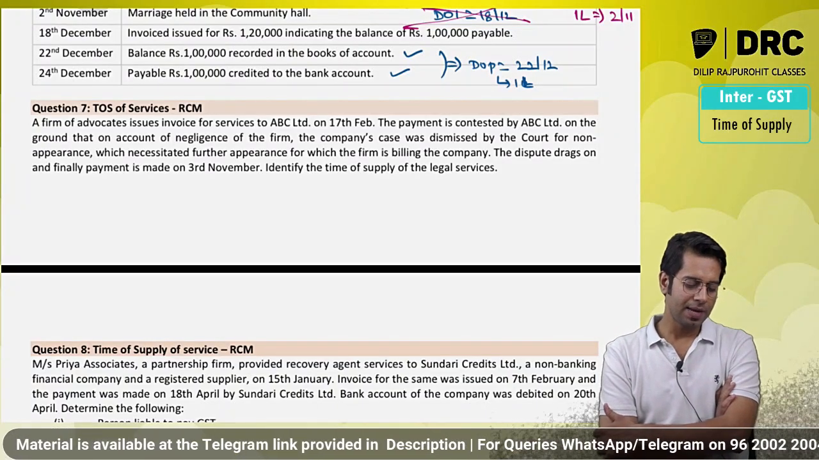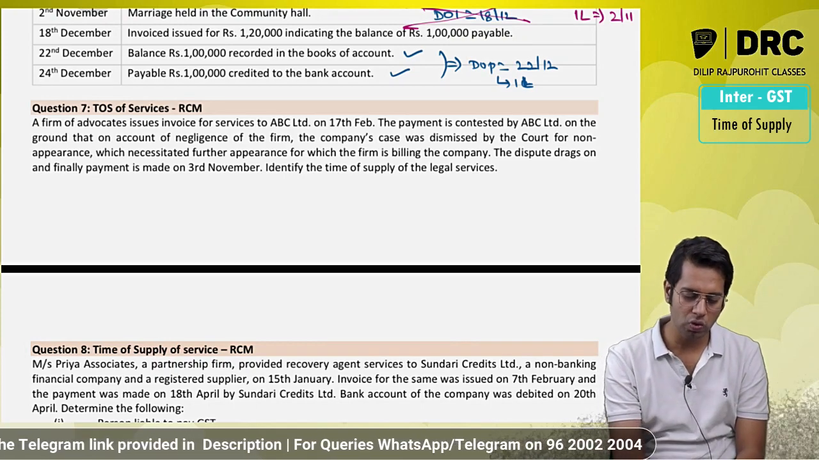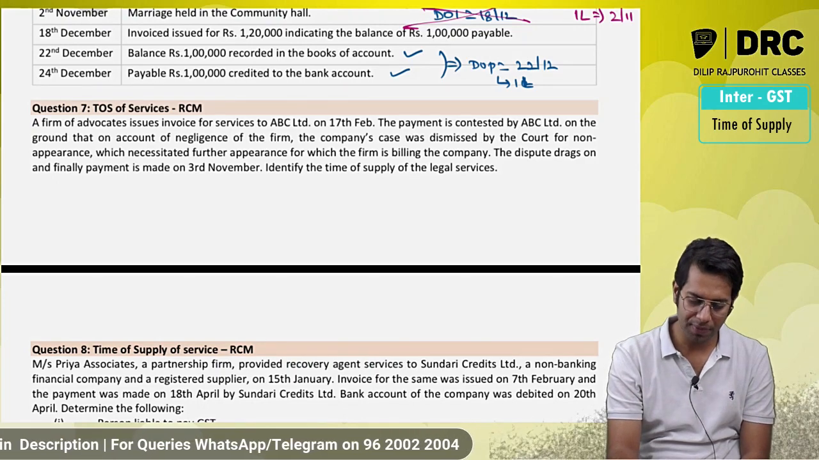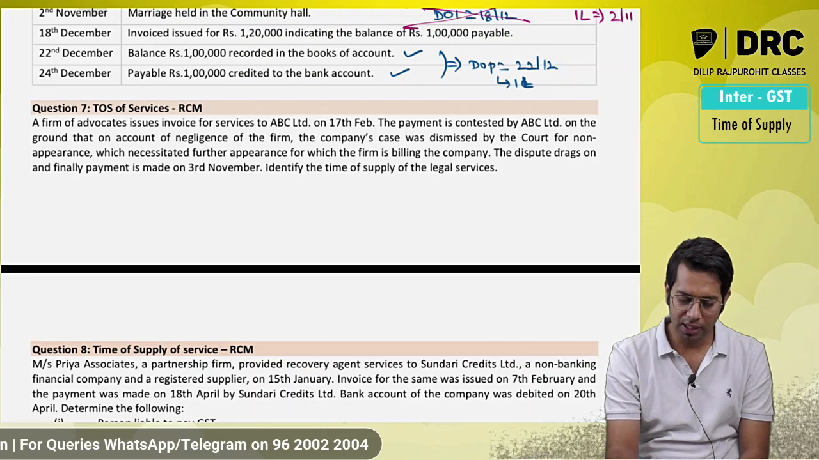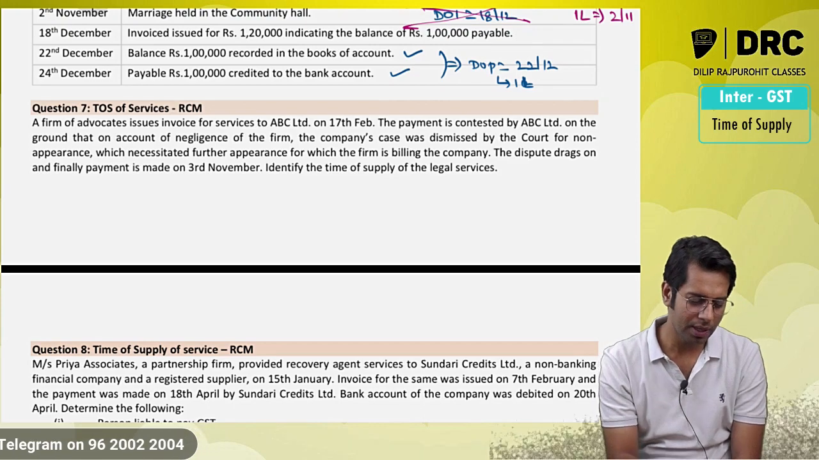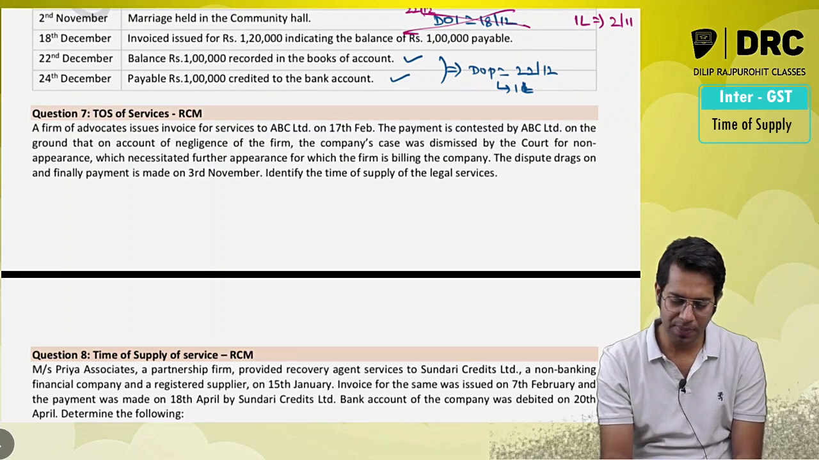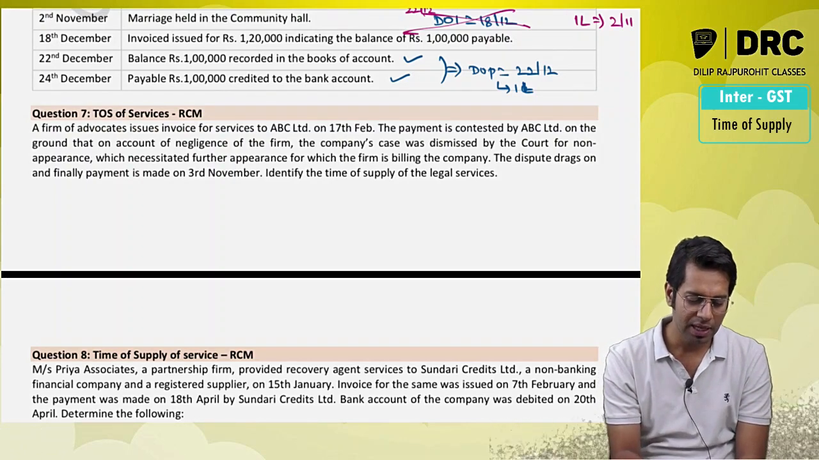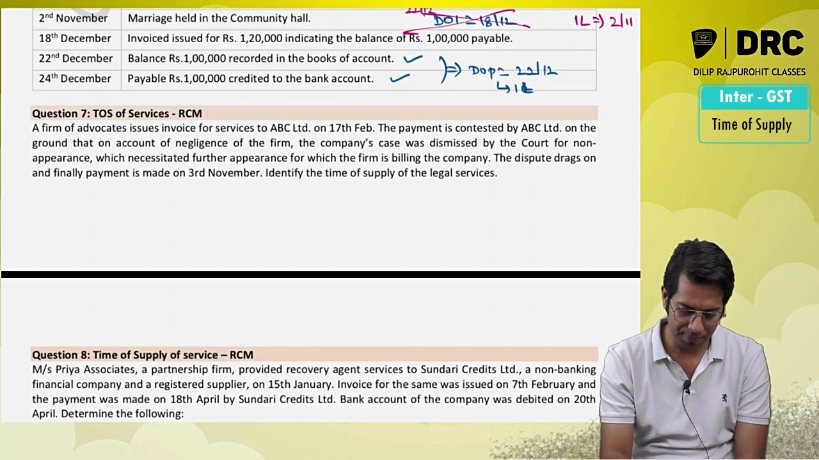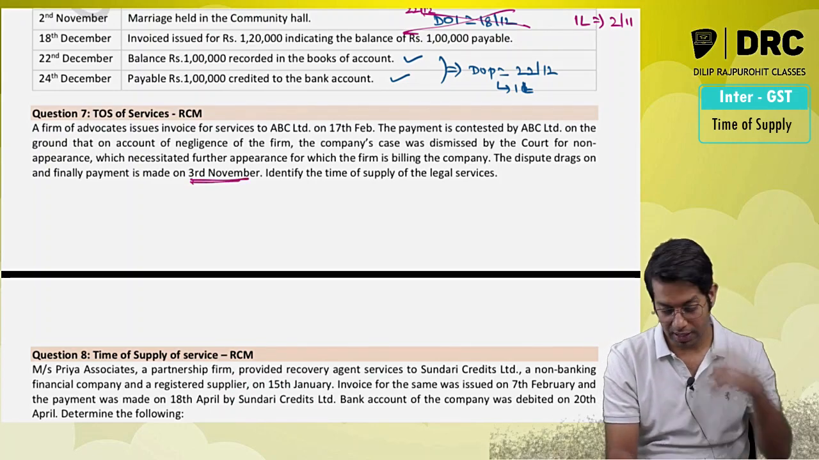Okay, question number 7, time of supply of services, RCM. A firm of advocates issues invoices for services to ABC Limited on 17th February. The payment is disputed by ABC Limited on the ground that on account of negligence of the firm, the company's case was dismissed by the court for non-appearance, which necessitated further appearance, for which the firm is billing the company. The dispute drags, and finally the payment is made on 3rd of November. Identify the time of supply.